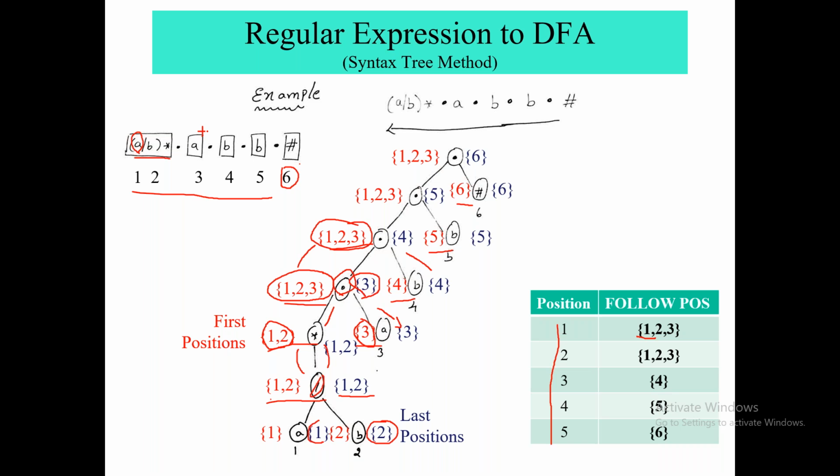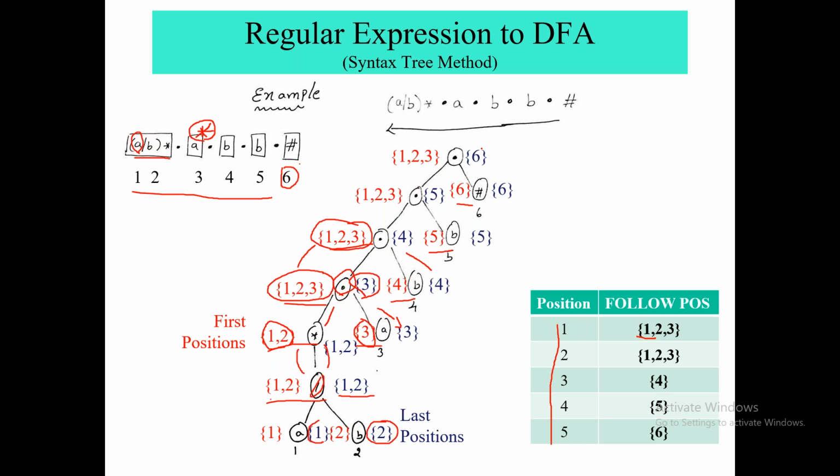Now consider if this A also had a star here, then what would you do? You would also consider 4. Why? Because if the star were given here, then you could ignore this one and move forward. You can move forward, right? So the follow position of the first node is 1, 2, 3.